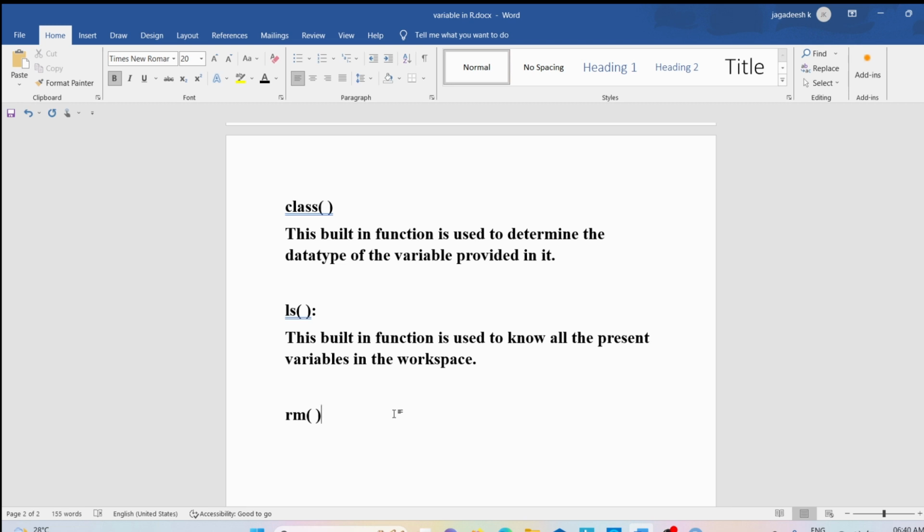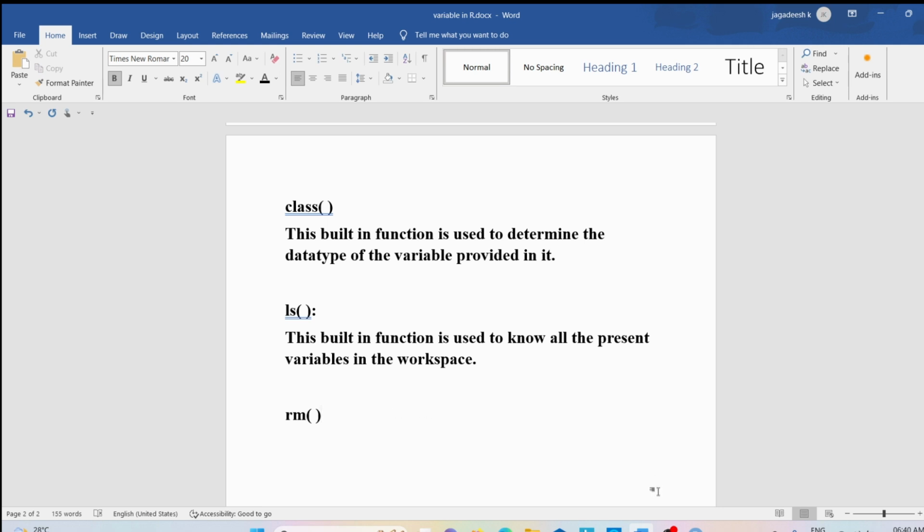So if you define a variable, some memory space will be allocated for it. So if you are not using that variable, or if you don't want that variable in the program, you should delete it. Then whatever memory has been allocated will be deallocated. So the rm is a built-in function used to delete an unwanted variable within your workspace. This helps to clear the memory allocated to the variable.